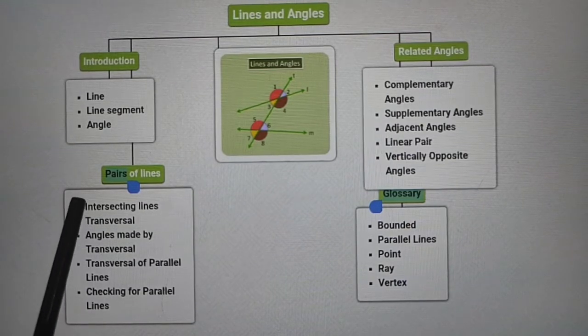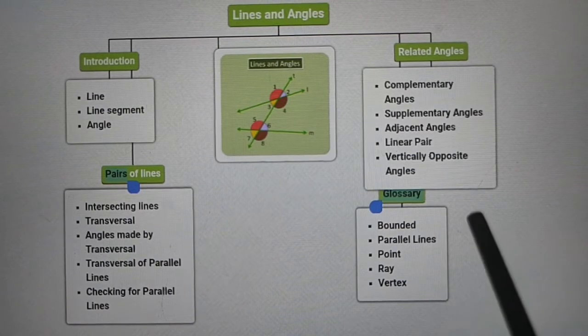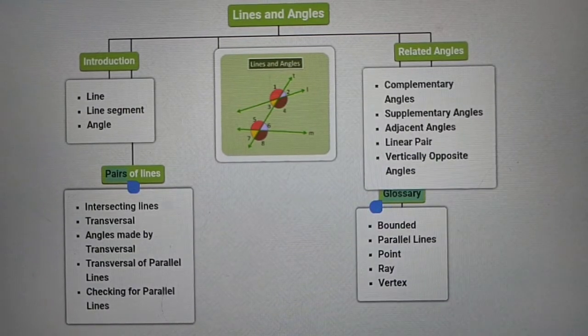And in pairs of lines: intersecting lines, transversal lines, parallel lines, angles made by lines, and checking of parallel lines and so on. So these are the basic concepts. This is the mind map of this chapter. You must draw this mind map in your notebook when we start this chapter.